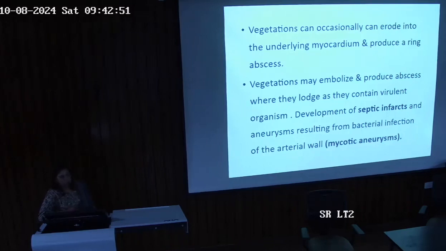Another thing that is dangerous is that these vegetations can embolize and produce abscesses wherever they lodge. If they lodge in the pulmonary artery, it will cause an abscess there. Just imagine the catastrophe that can happen later. Because of that there will be development of septic infarct and aneurysm resulting from the bacterial infection, leading to the entity that we have already discussed, mycotic aneurysms. What are aneurysms? Abnormal dilatation. Thank you.